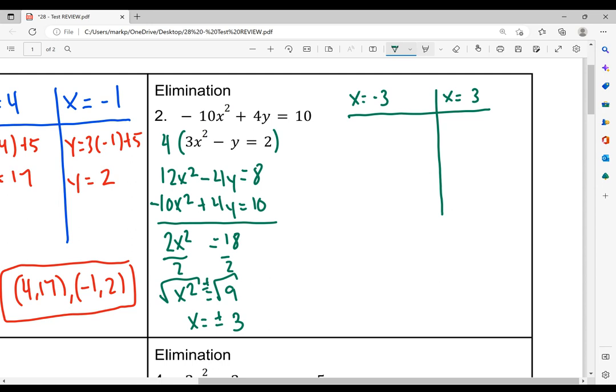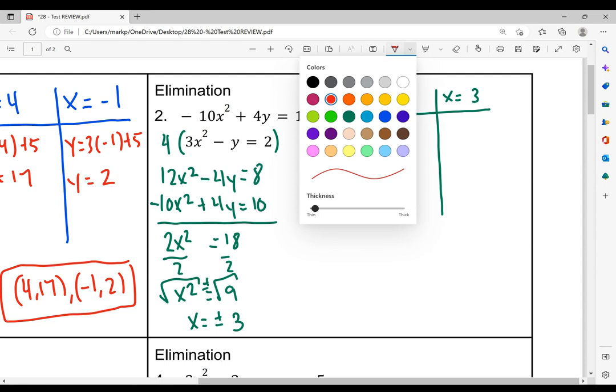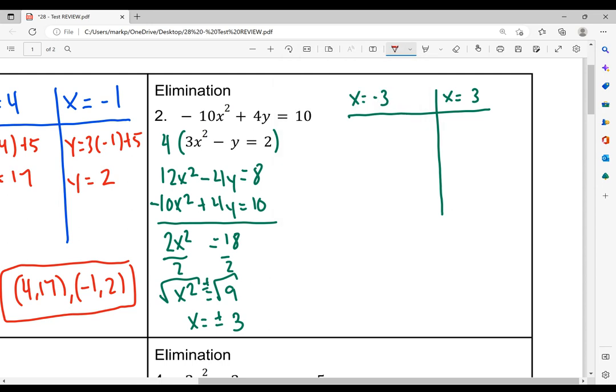We're now going to take this and substitute it into one of the equations, and I'll just take this one here. The numbers are smaller. Even though those are negative, the numbers are smaller. Okay, so we have 3 times negative 3 squared minus y is equal to 2. Negative 3 squared is 9.